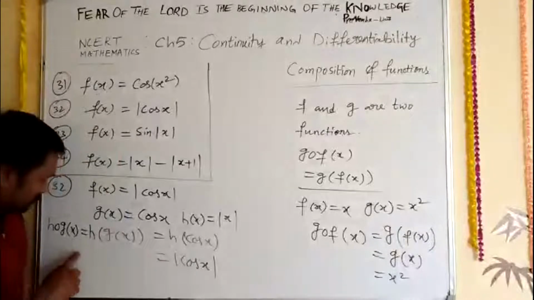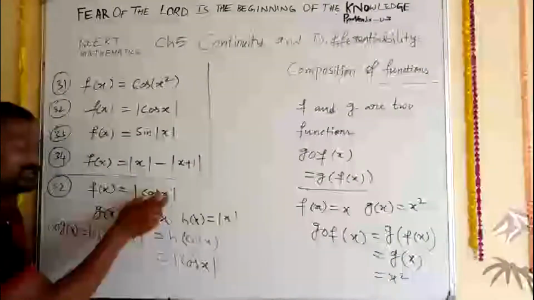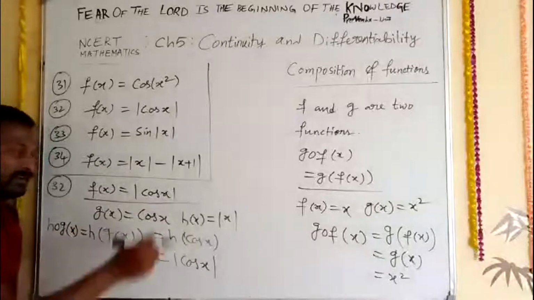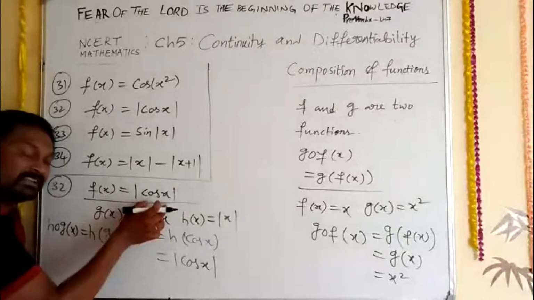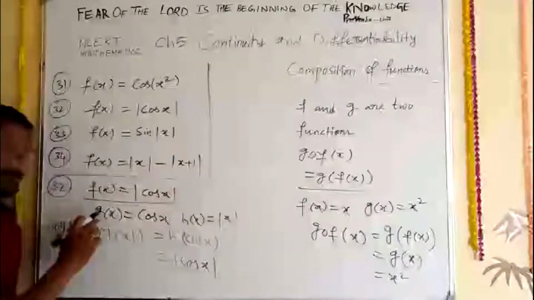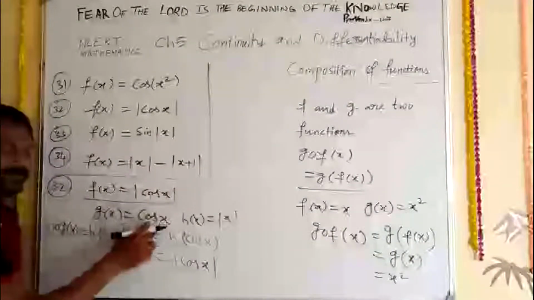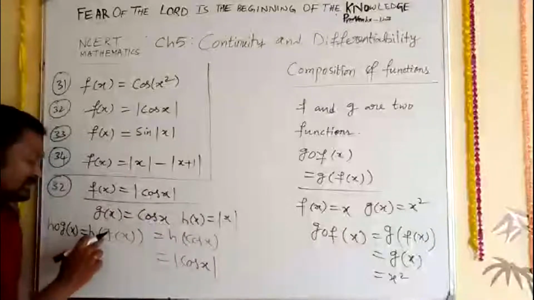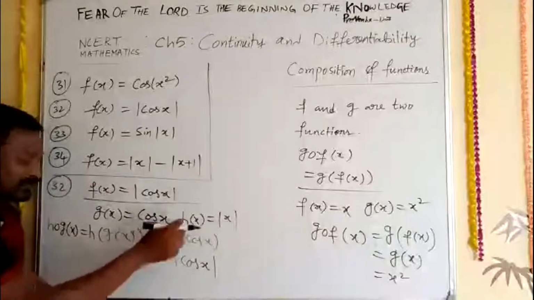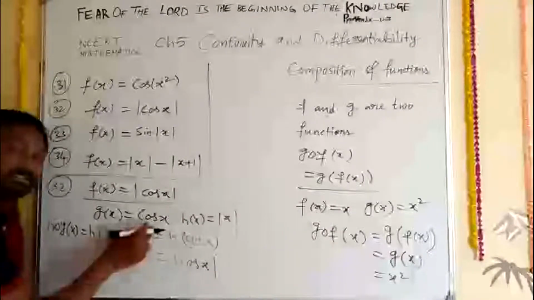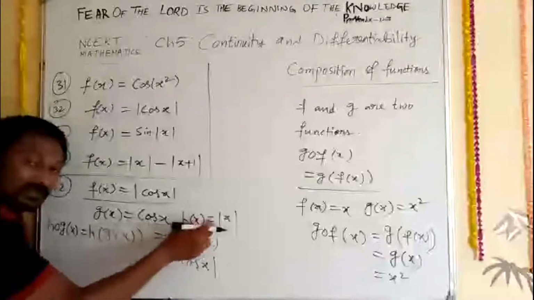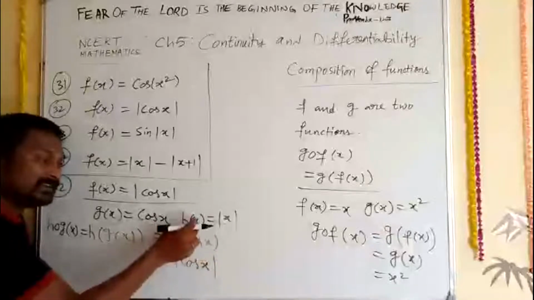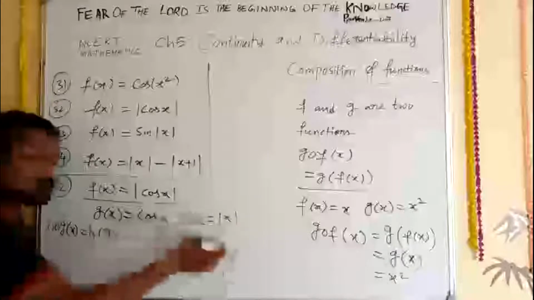See here clearly now. Here it is f of x, I'm thinking of this as modulus of cos x, which is given to you in the question. I want the last answer as modulus of cos x, so I will convert into that form. First I wrote g of x is equal to cos x, h of x is equal to modulus of x. Now h circle g of x means h of g of x, which is h of cos x, so wherever x is there, substitute cos x, so modulus of cos x.